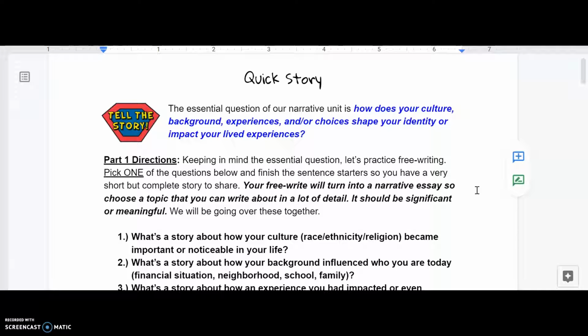So in other words, how has something in your life shaped who you are today as a person? So part one, direction. Keeping in mind that essential question, we're going to practice free writing. You're going to pick one of the questions below and finish the sentence starters so you have a very short but complete story. However, your free write will turn into a narrative essay. So make sure to choose a topic that you can write about in a lot of detail. So it should be significant or meaningful. So think about a page and a half of writing detail.